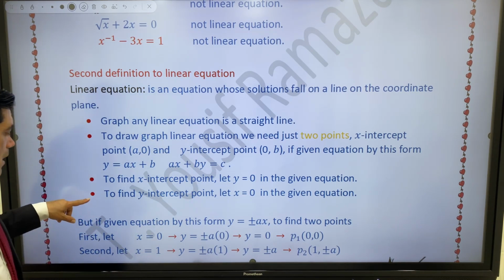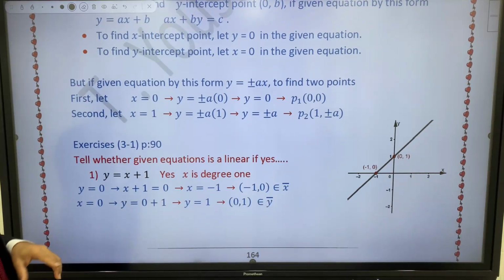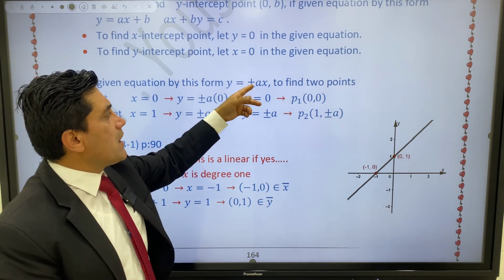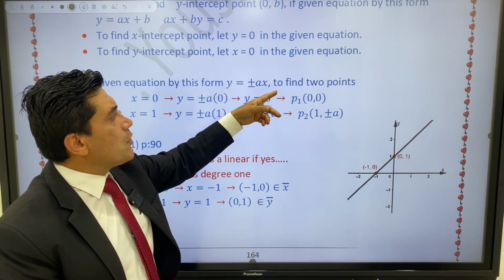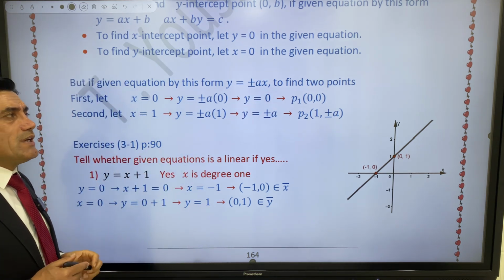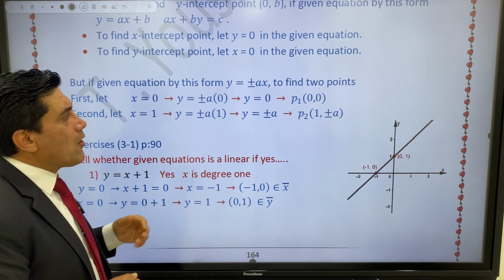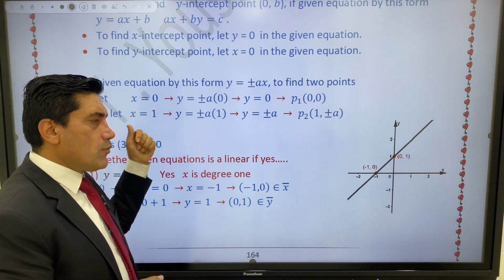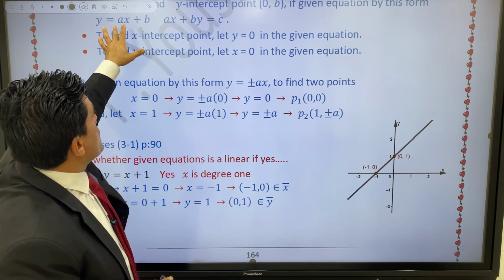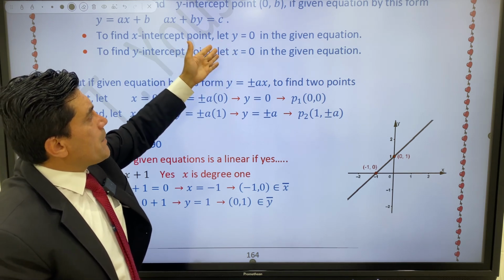But if the equation is given in this form, y equal to positive or negative ax, how do we find 2 points? I said to draw any linear equation, we need at least 2 points, or just 2 points is enough. If the equation is in slope-intercept form or general form, you can find the x-intercept and y-intercept this way.